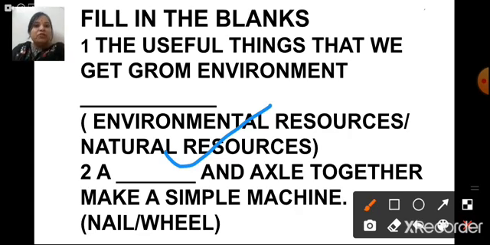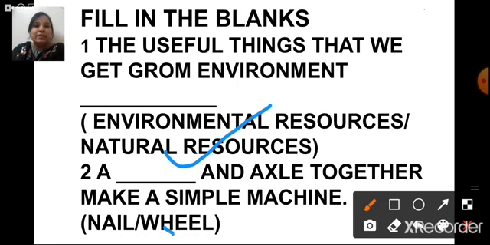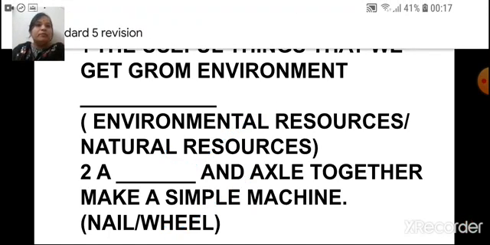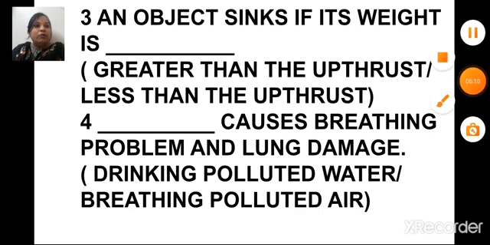Okay. Now the next one is, a dash and axle together make a simple machine. The options are nail or wheel. So what is the correct answer? Yes, the correct answer is wheel. A wheel and axle make a simple machine which is called wheel and axle. Now the next one is, an object sinks if its weight is. The options are greater than the upthrust, less than the upthrust. Now here, what is the answer?